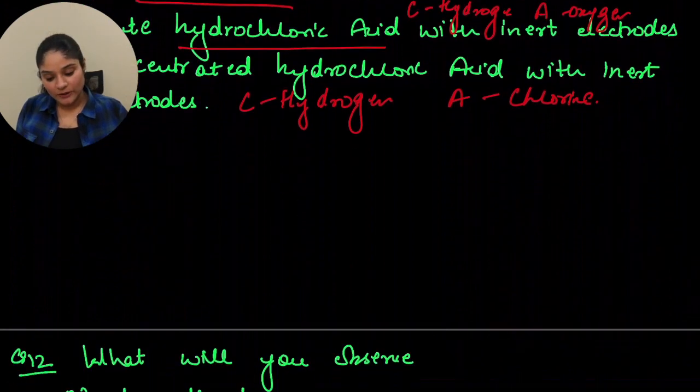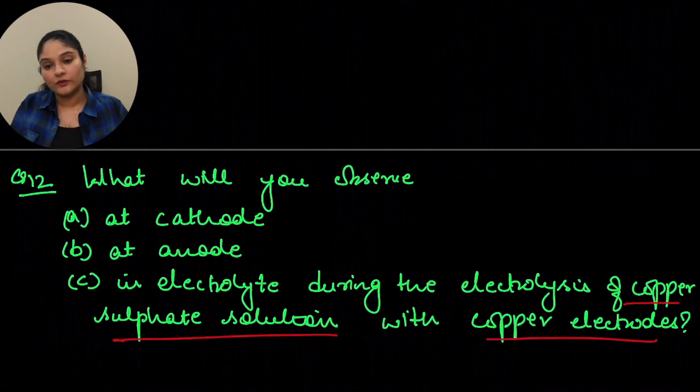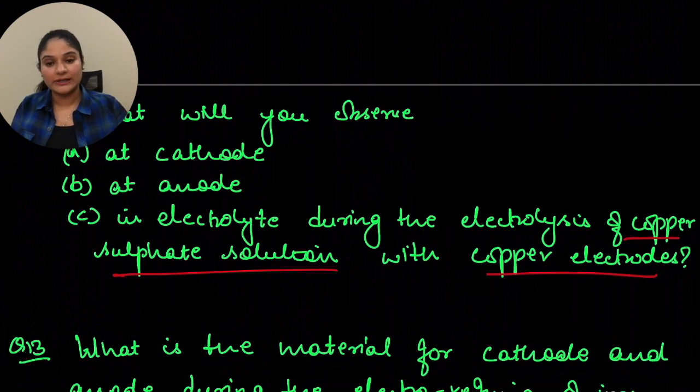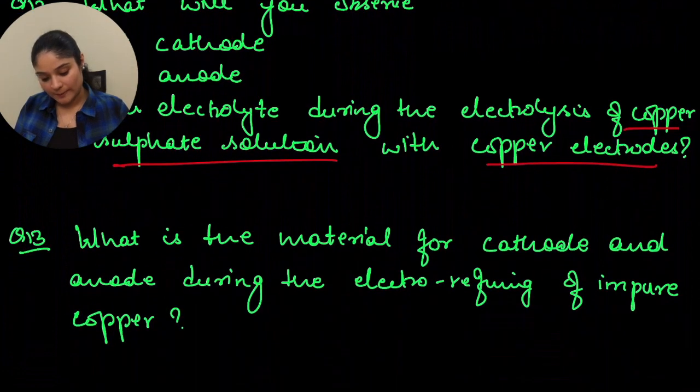The next question is, what will you observe at cathode, at anode, and in electrolyte during the electrolysis of copper sulfate solution with copper electrodes. So for the first case, your cathode, the size of the cathode will increase. At anode, the size of the anode will decrease, and the color of the electrolyte will stay the same because you're using copper electrodes. If it was platinum electrodes, the color of the electrolyte will slowly start to fade from blue. Okay. Let's move to question number 13.